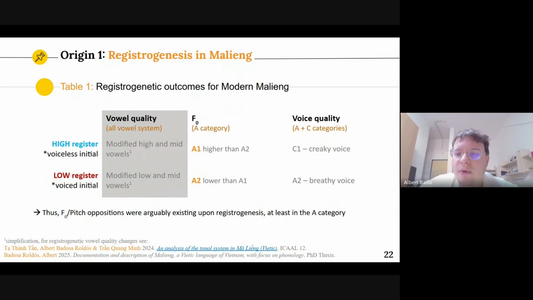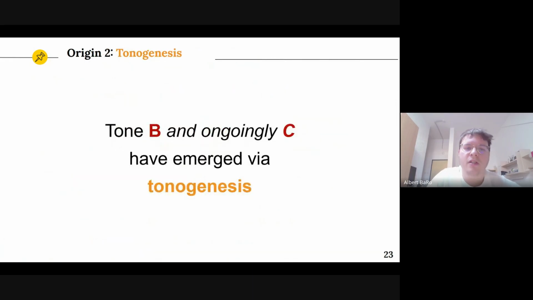And then for voice quality, we have found a creaky voice in C1. We have found a breathy voice in A2, and then the B2V, the bird one, also has a creaky voice. So thus, pitch oppositions were arguably existing upon registrogenesis, at least in the A category. We don't know for the others because we don't have a time machine.